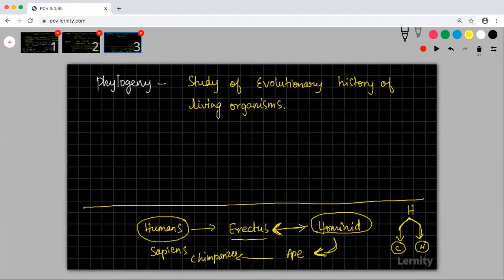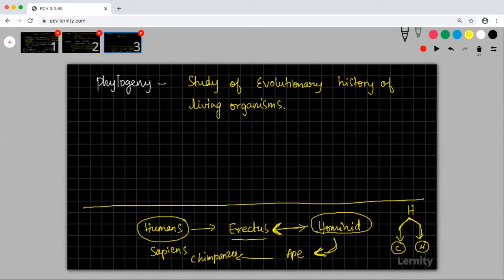It becomes very important in classification. Why? If you know phylogeny, you will be able to classify things very easily. The definition is just this: phylogeny is the study of evolutionary history of living organisms.